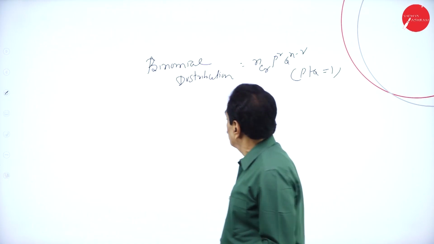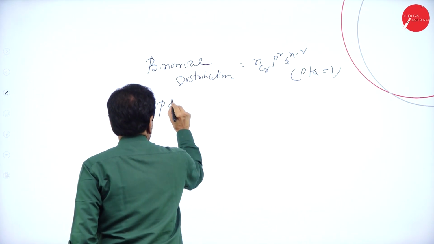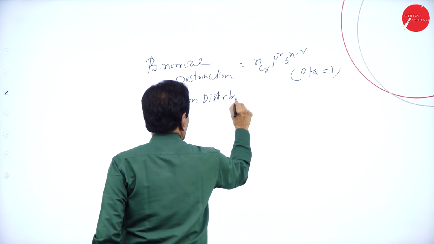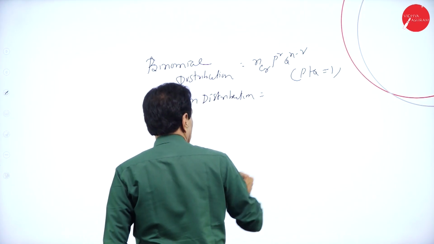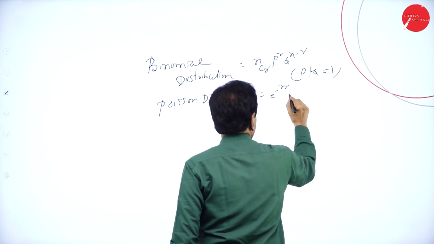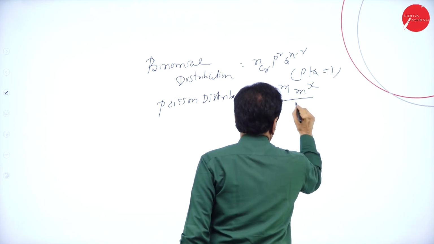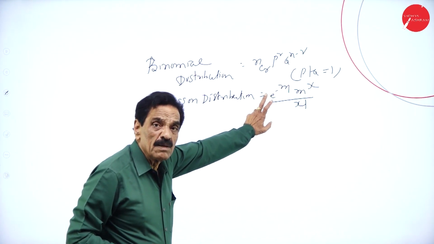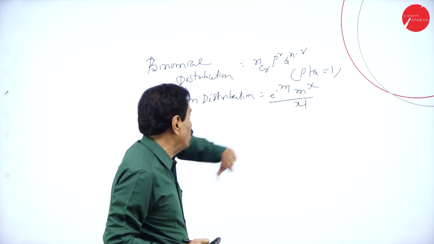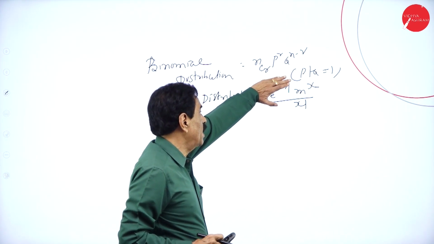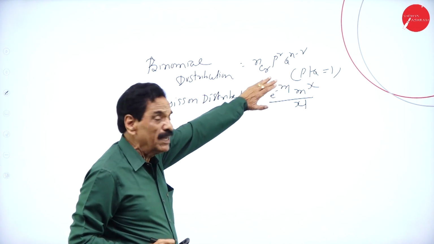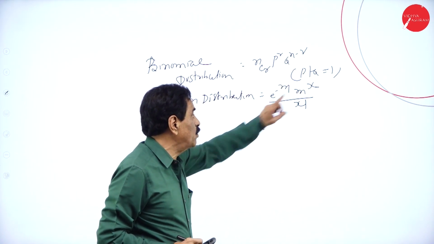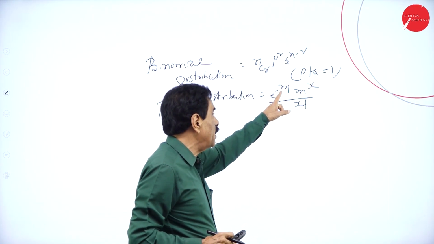Then we have the Poisson distribution. We are going to deal with it in detail while solving problems; I am just giving the hint: e to the power of minus m, m to the power of x, divided by x factorial, where m is the mean. This formula you are going to use. Here, nCr is the combination formula, nCr p to the power of r, q to the power of n minus r, where p plus q is equal to 1. e is a constant, and m is the mean.